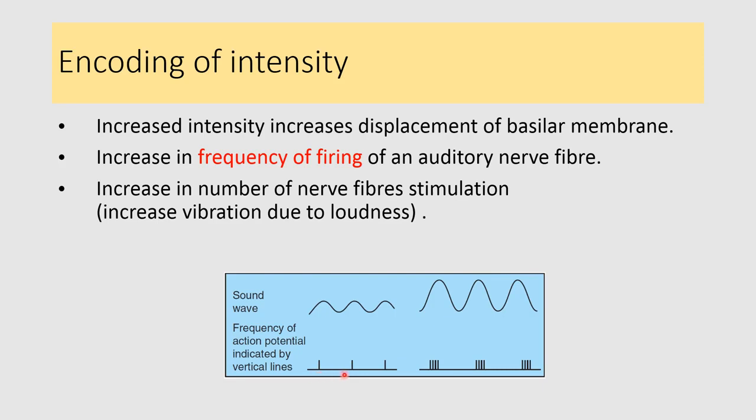Here we can see the rate of discharge, and with the increase in the intensity, the frequency of firing of the action potentials in the auditory nerve increases. In this manner, it provides information to our auditory cortex about the intensity of the sound that we hear.